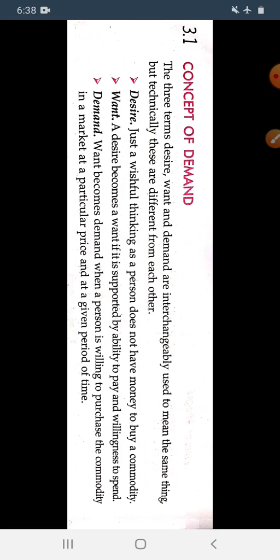Just a wishful thinking, as a person does not have money to buy a commodity. Okay, desire is just a wish. I want a Ferrari, I want a Mercedes, it's my desire, but I am not able to purchase that car. It is my desire that I want that, but I can't purchase that commodity because I don't have such an amount of money.